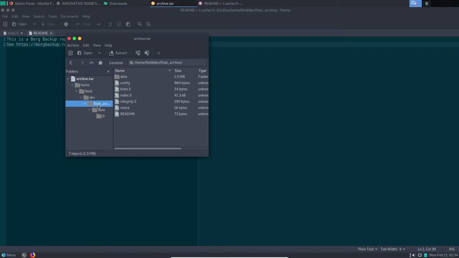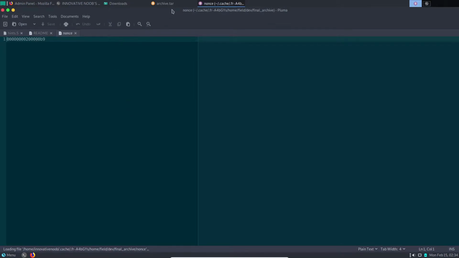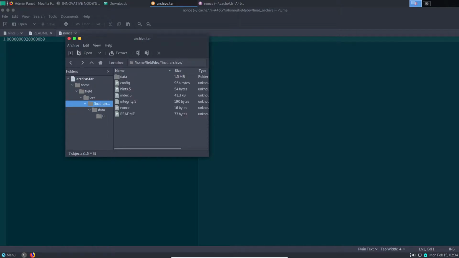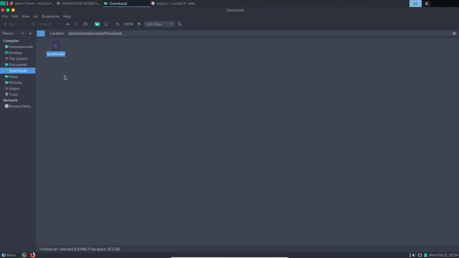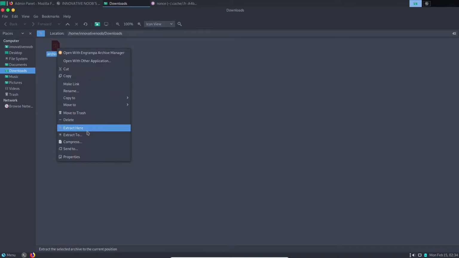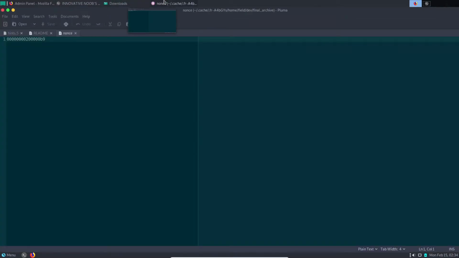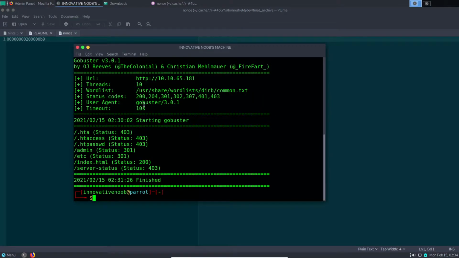We'll go back to this final archive and let's read this one as well. Okay, nothing interesting. Okay, that's it. Let's unzip this one if we can directly. Okay, cool. So we have unzipped all the files. Let's go back to our GoBuster results. The admin one was interesting. Okay, we have something else as well.